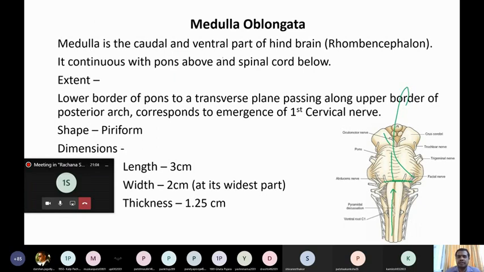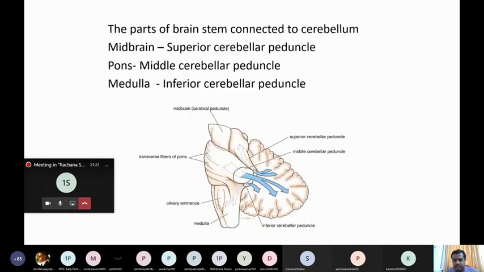The medulla is the caudal and ventral part of the hindbrain, which is known as the rhombencephalon. Is it clear? Caudal means lower, ventral means anterior part of the hindbrain. We saw there are three parts in the hindbrain. You can see here, this much forms the hindbrain. What are the structures included? Pons, medulla, and cerebellum. These three together are known as the hindbrain.